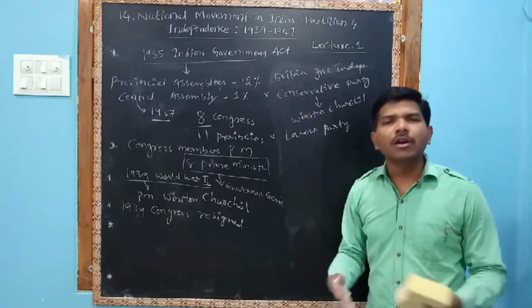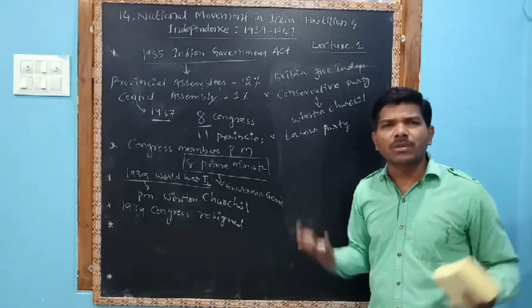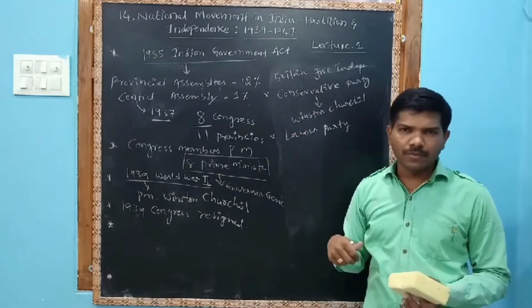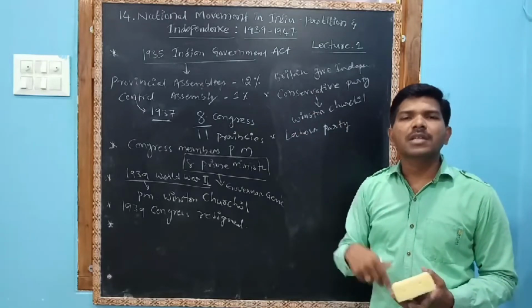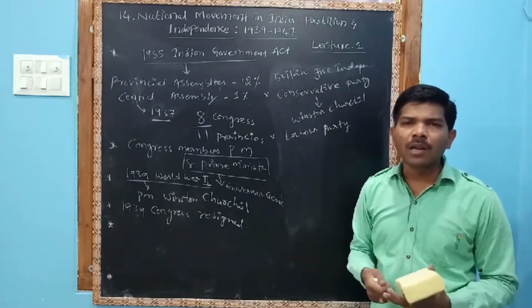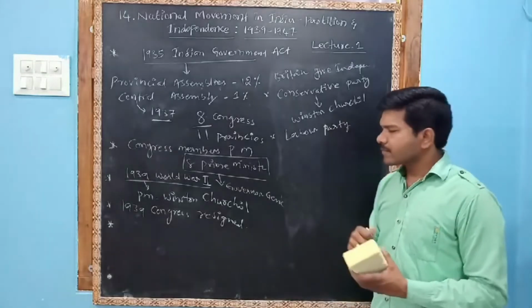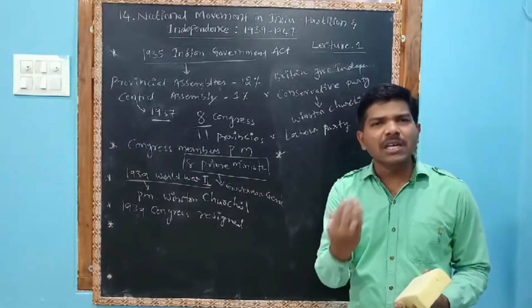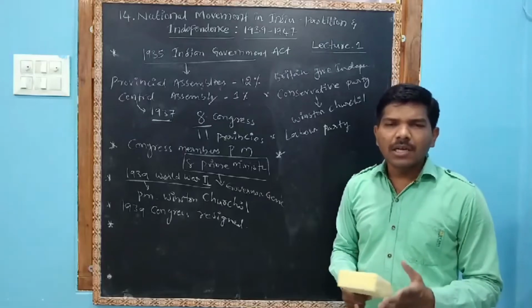When all the Congress people were requesting, they said we will support, but you have to give a promise to us. What promise? That is independence. Yeah, after the war we will give independence. But what did they finally give? They were continuously asking for the support of the Indian soldiers.